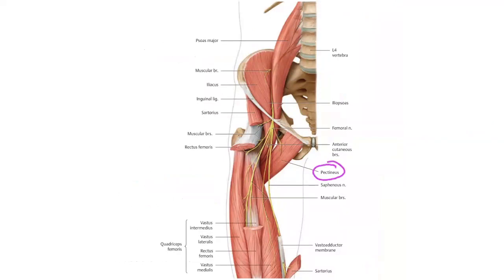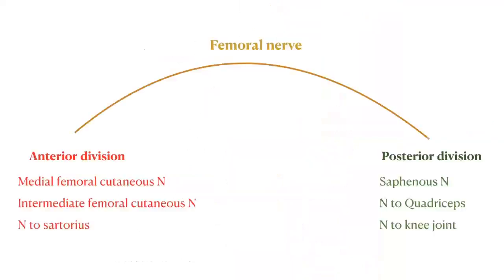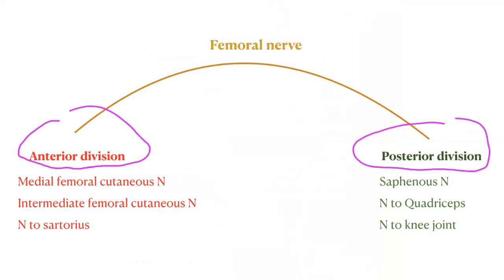This is pectineus and the branch here, right? Observe that. And the femoral nerve has two divisions, right? Anterior division and posterior division. The anterior division has the medial femoral cutaneous nerve, intermediate femoral cutaneous nerve, and nerve to sartorius, whereas the posterior division has the saphenous nerve, nerve to quadriceps, and nerve to knee joint.